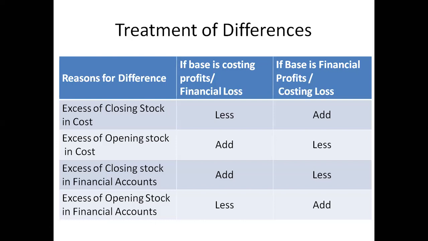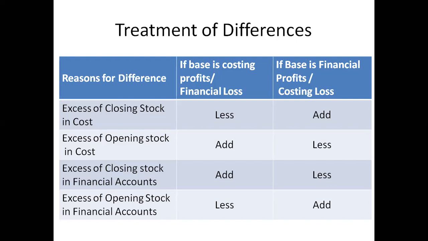In the cost accounts, we use opening stock and closing stock in three different places. While preparing the prime cost, we use the raw materials. While preparing the cost of production, we use the finished goods. While preparing the works cost, that is the factory cost, we take the work in progress. These three things we can call inventory. Inventory means the three components put together, that is called inventory or stock: raw materials, finished goods, semi-finished goods. All of this we can call the closing stock, right?